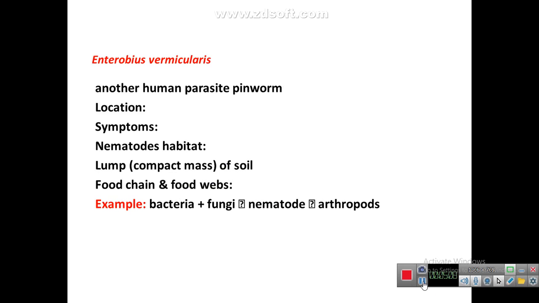Enterobius vermicularis, it is another human parasite commonly known as pinworm. It mostly parasitizes children which ingest its egg with the soil or some other way. Location, it lives in the cecum, colon and appendix of its host, meaning human being. Symptoms, it causes severe itching of the anus. Itching means irritation. Inflammation of the mucous membrane of colon and appendix. This results in sleeplessness, that is insomnia, and the loss of appetite, meaning hunger stops.